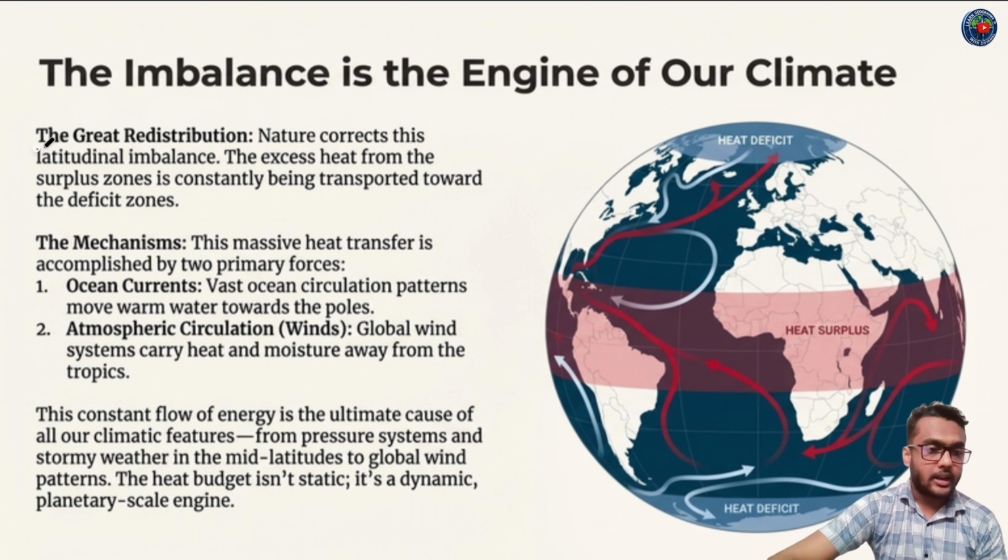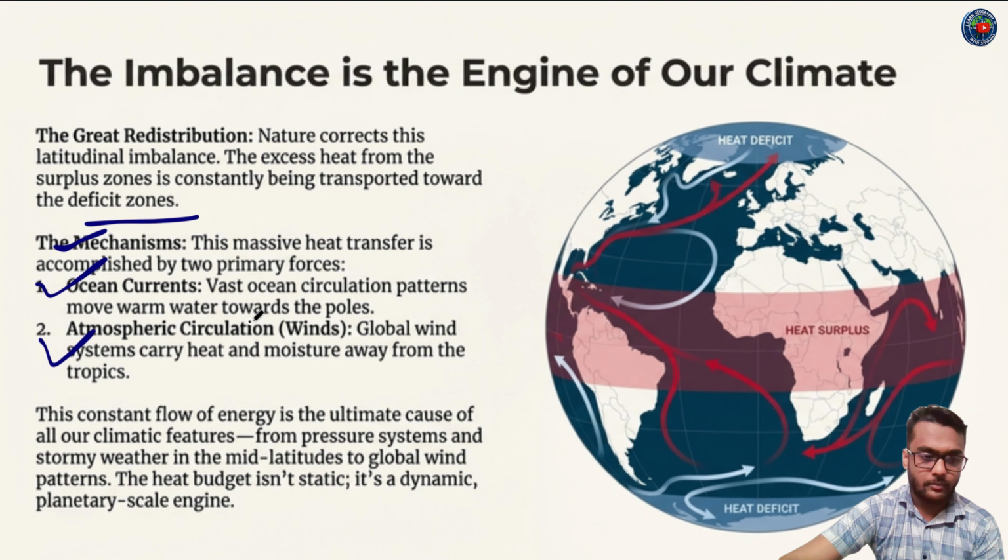Nature corrects this latitudinal imbalance through redistribution. The excess heat from the surplus zone is constantly being transported toward the deficit zones. The mechanism: this massive heat transfer is accomplished by two primary processes. First of all, ocean currents and atmospheric circulation. Vast ocean circulation patterns move warm water towards the poles. In atmospheric circulation, global wind systems carry heat and moisture away from the tropics. This constant flow of energy is the ultimate cause of all our climatic features, from pressure systems and stormy weather in the mid latitudes to global wind patterns.